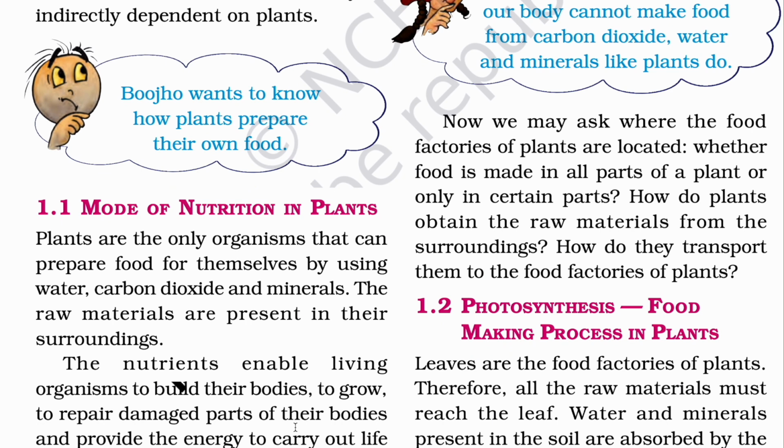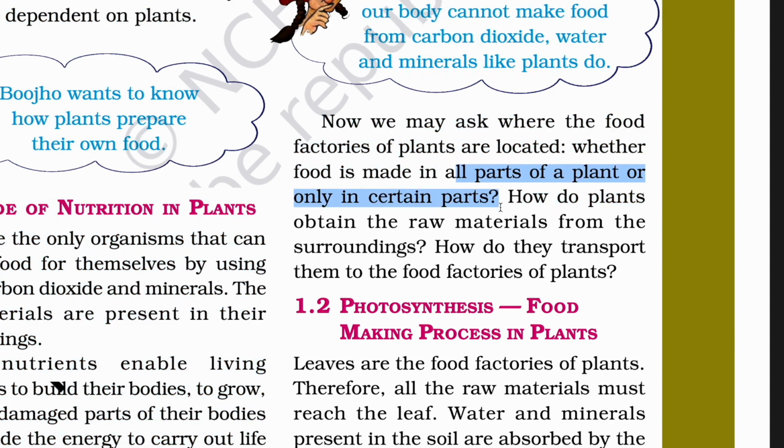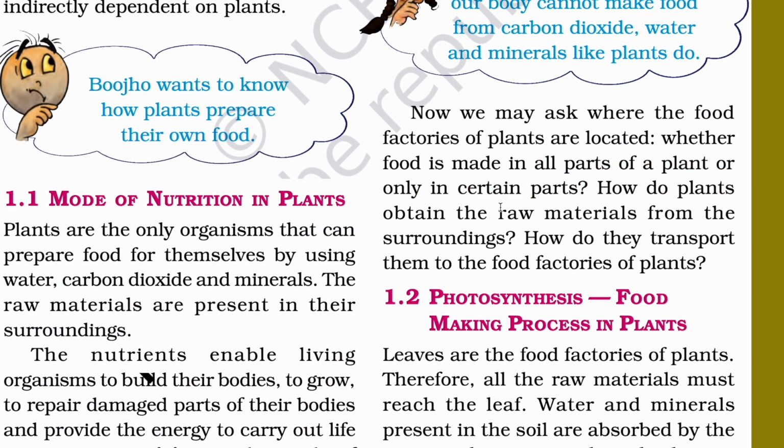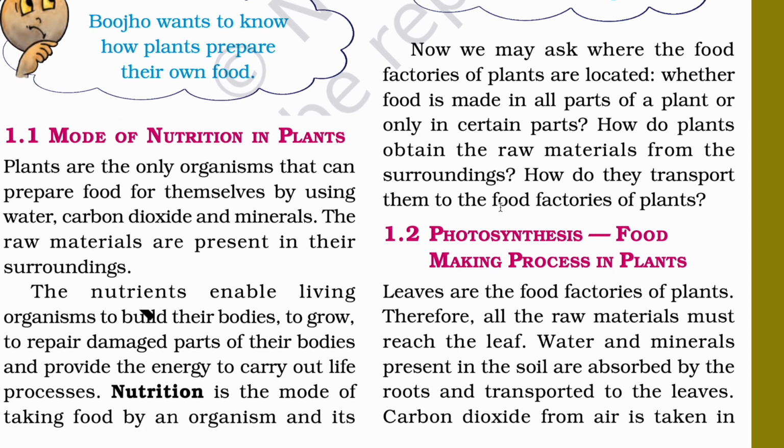Now we may ask where the food factories of plants are located. Simply, as you know, there are no food factories. I think you know the part: leaves. Is food made in all parts of the plant or only in certain parts? How do plants obtain the raw material from the surroundings? How do they transport them to the food factories of the plant?